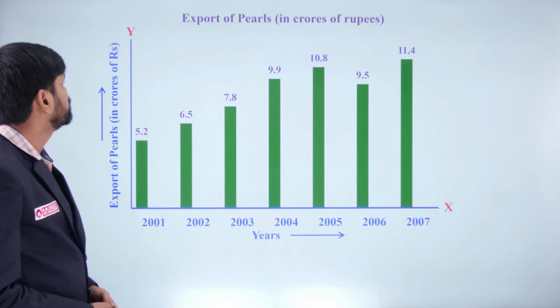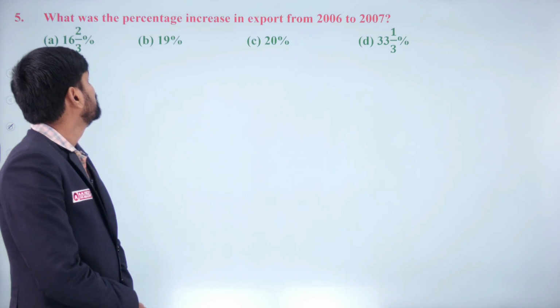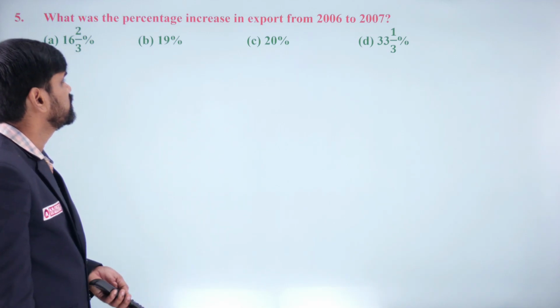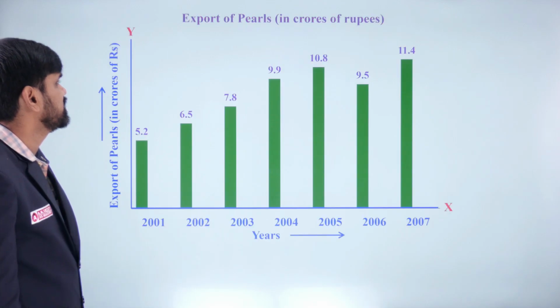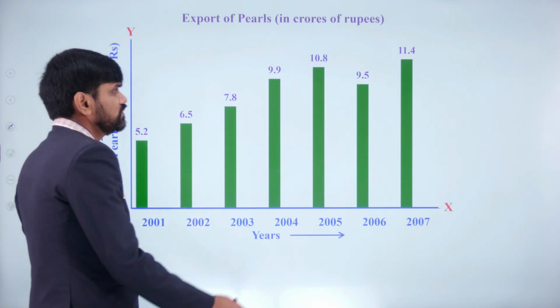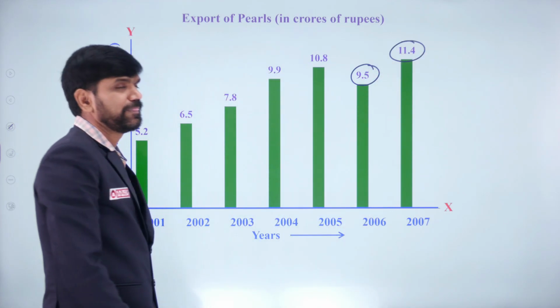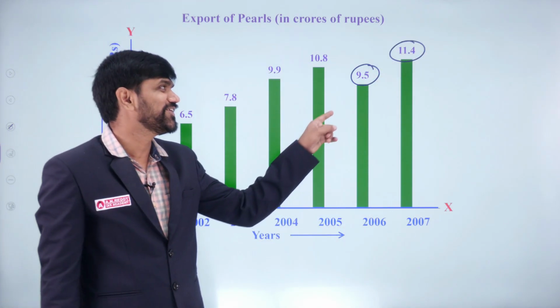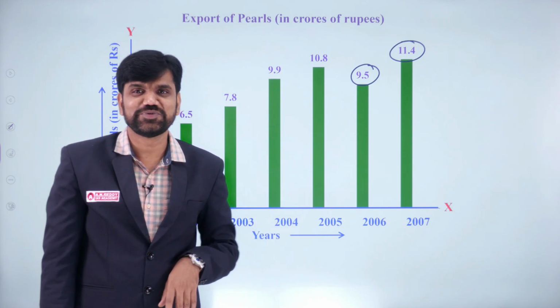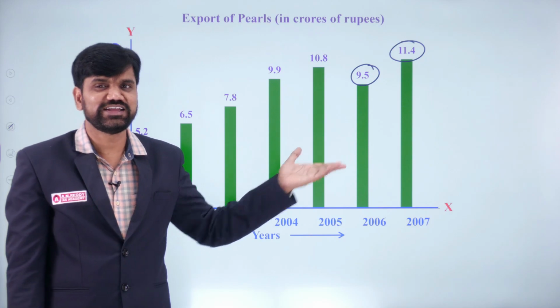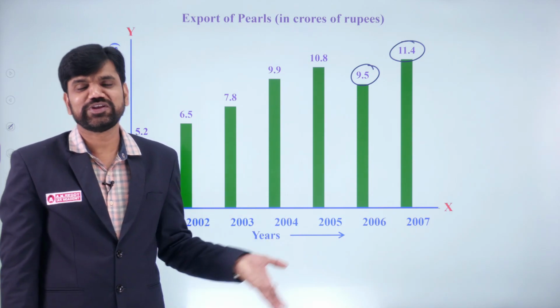Next, the fifth and last one. What was the percentage increase in export from 2006 to 2007? From here to here, what is the percentage increase? If you observe, we have already calculated this in the second or third problem, where we were looking for the maximum percentage increase. So you can directly utilize that here.